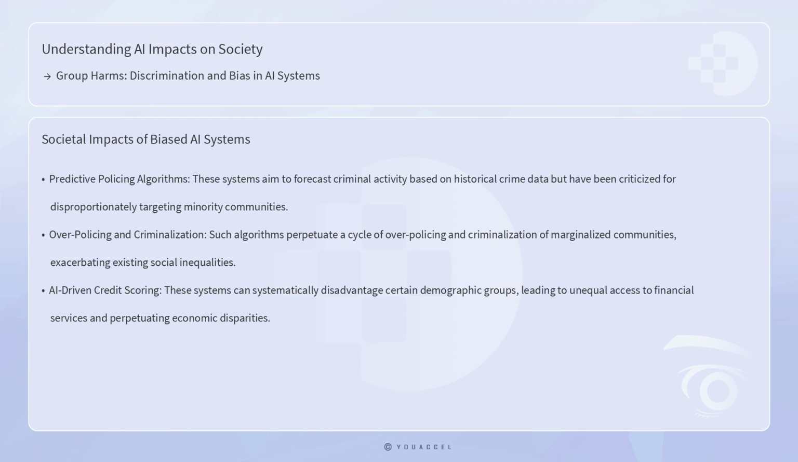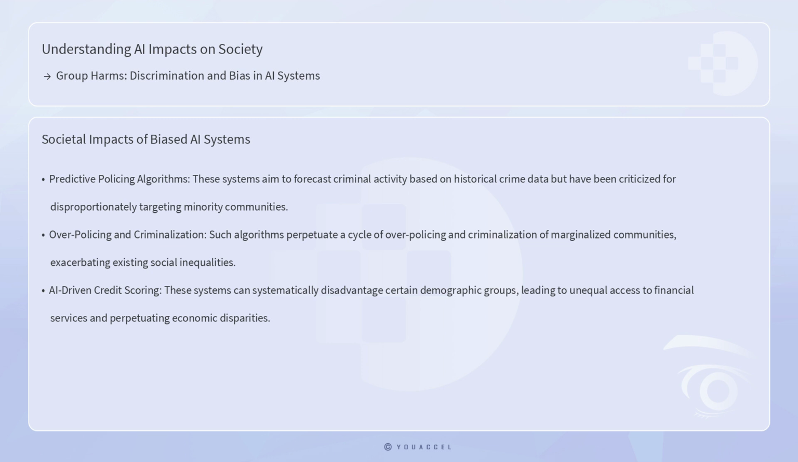Moreover, the deployment of biased AI systems can have significant societal impacts, particularly on marginalized and vulnerable groups. For example, predictive policing algorithms, which aim to forecast criminal activity based on historical crime data, have been criticized for disproportionately targeting minority communities. These systems can perpetuate a cycle of over-policing and criminalization of these communities, exacerbating existing social inequalities. Similarly, AI-driven credit scoring systems can systematically disadvantage certain demographic groups, leading to unequal access to financial services and perpetuating economic disparities.